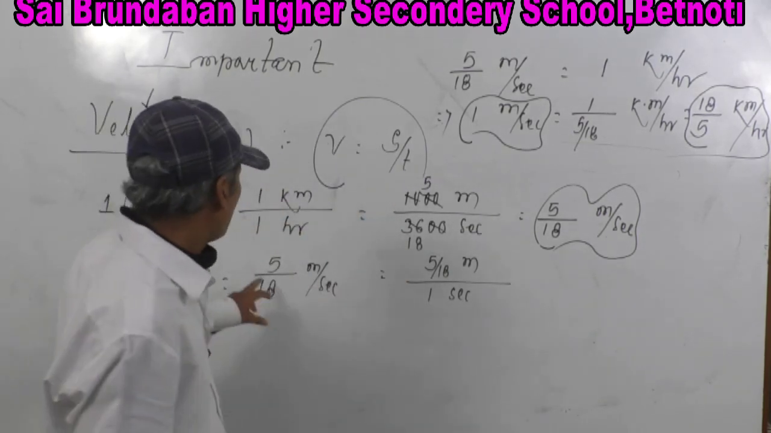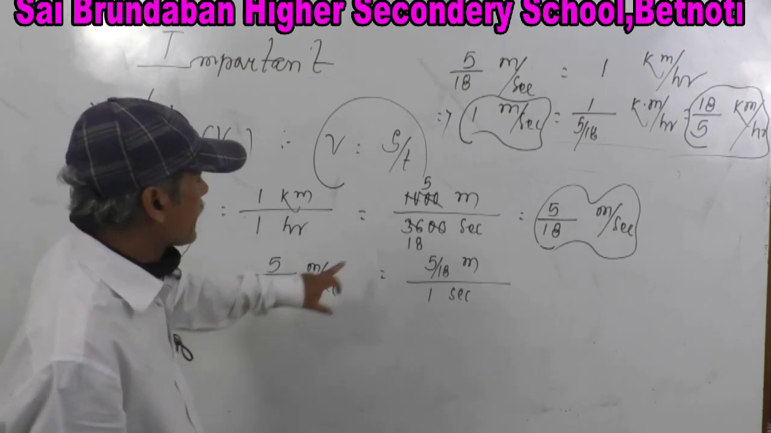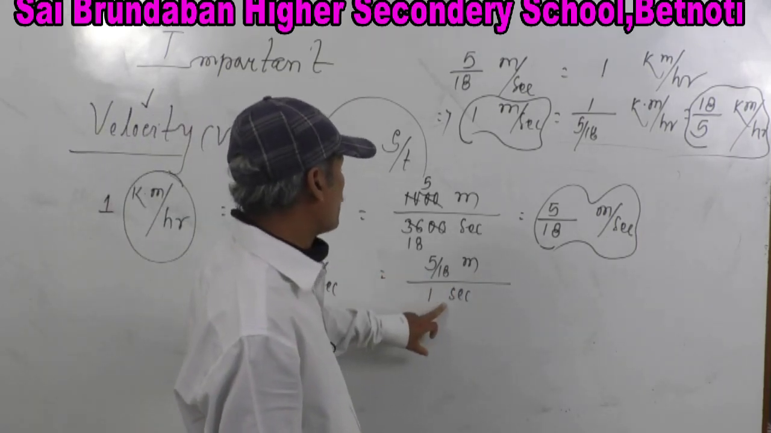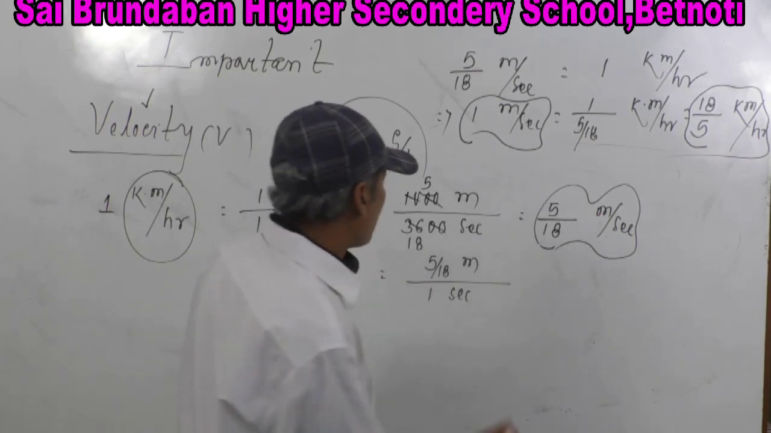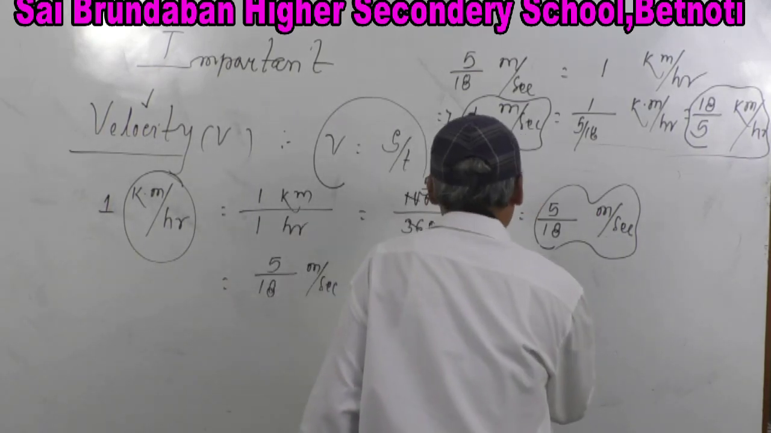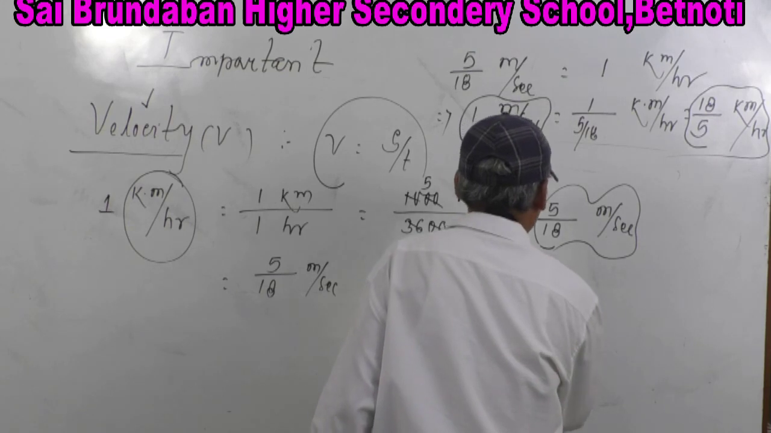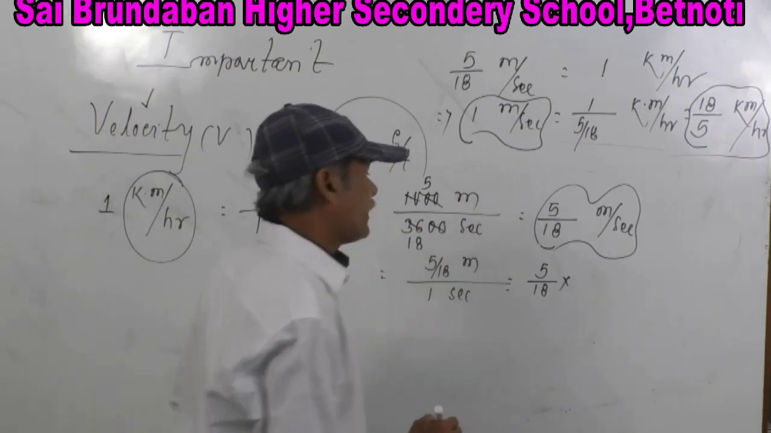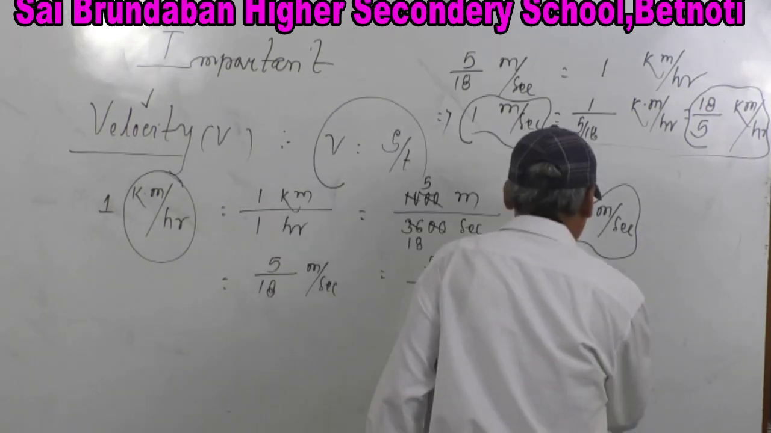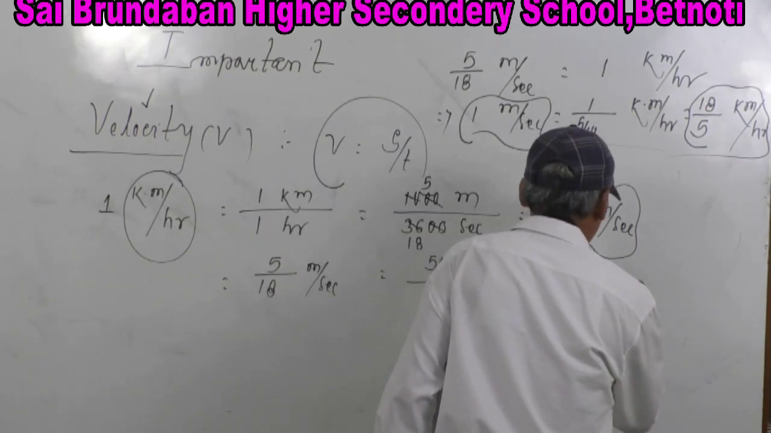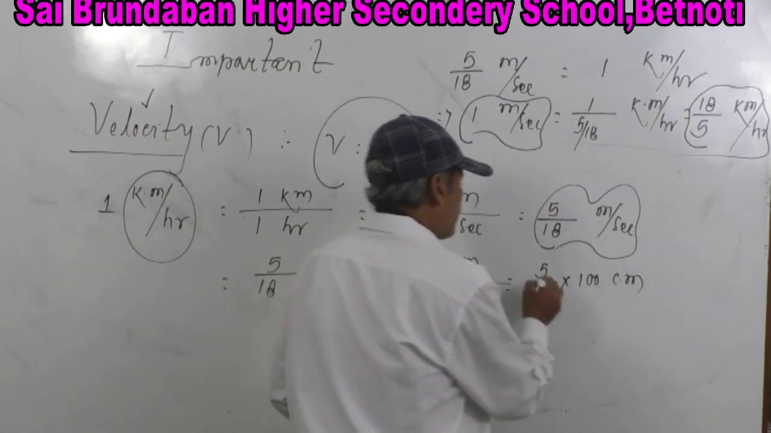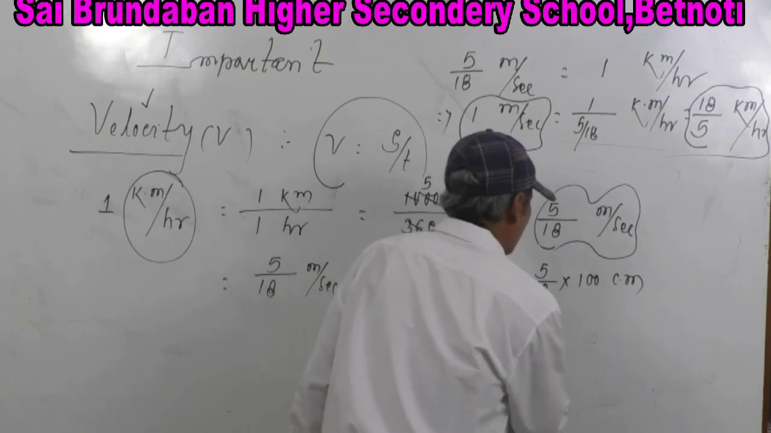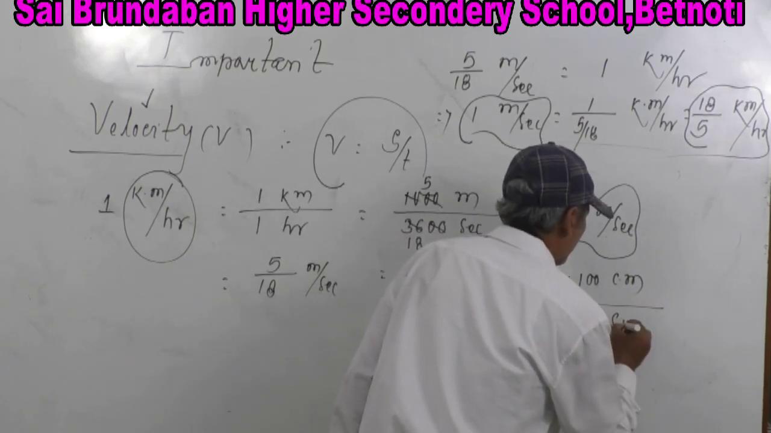You can do it easily: 5 by 18 meter per second. I can write 5 by 18 meter divided by 1 second. It is meter by second and 5 by 18 by 1. Ultimately it is 5 by 18. So how can I transfer it? I know 5 by 18 into 1 meter is how much centimeter? It is 100 centimeter. So put it here, 100 centimeter. So now 5 by 18 meter is equal to 5 by 18 into 100 centimeter whole divided by 1 second.